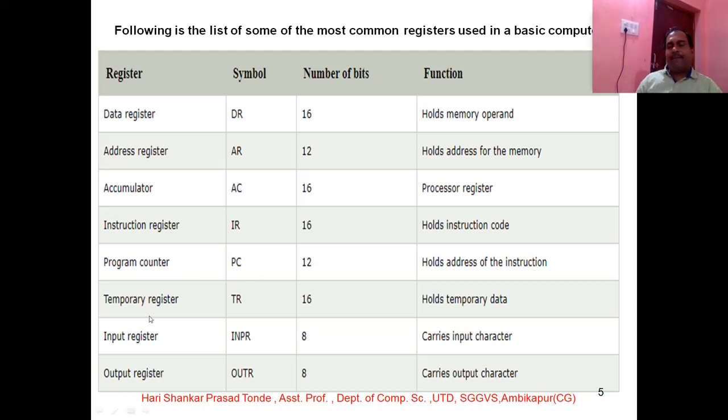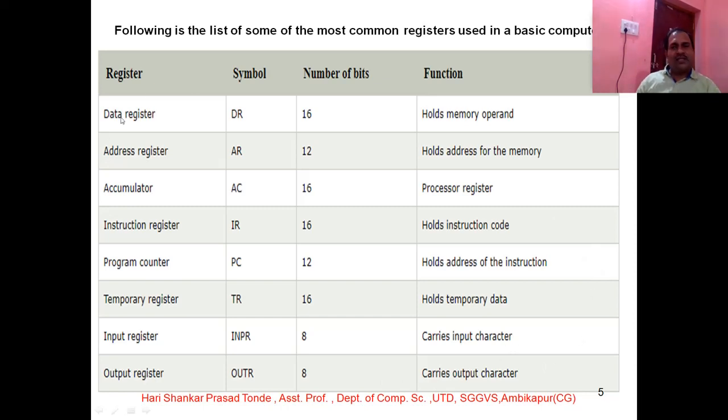Next one is the temporary register. The short form is TR, it is a 16-bit register, and it holds temporary data. Next one is the input register. INPR is the short form, it is of 8 bits, and its job is to carry the input character. Next one is the output register. The short form is OUTR, it is of 8 bits, and its job is to carry the output character.